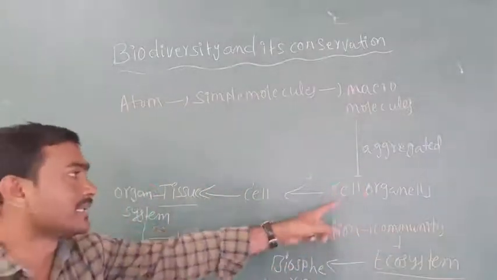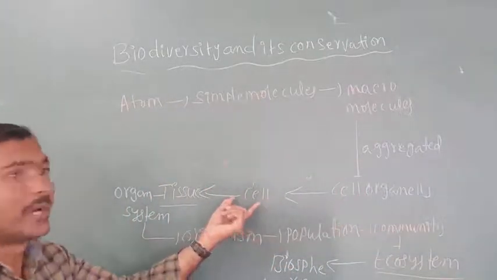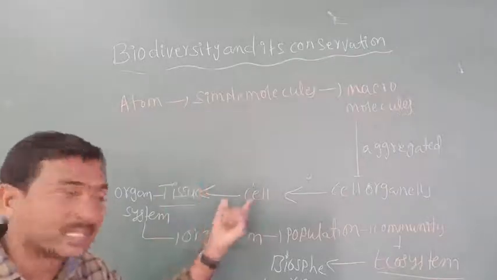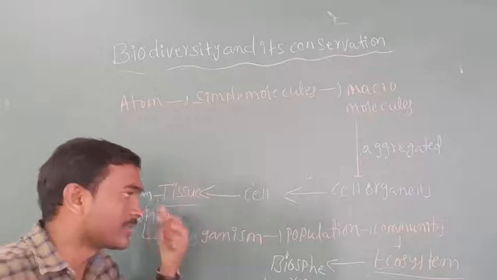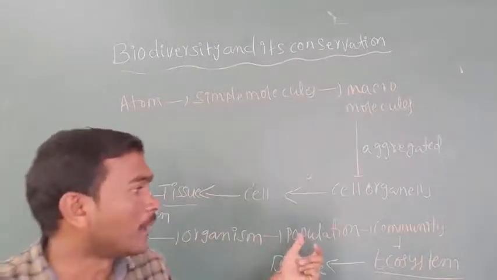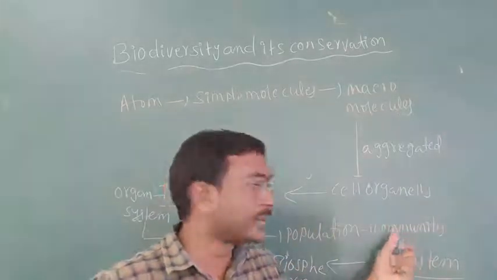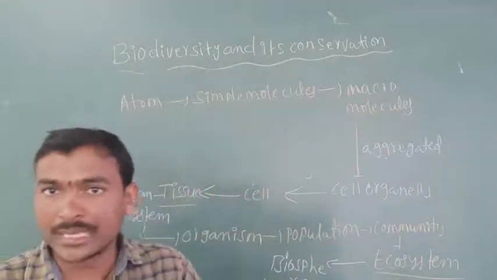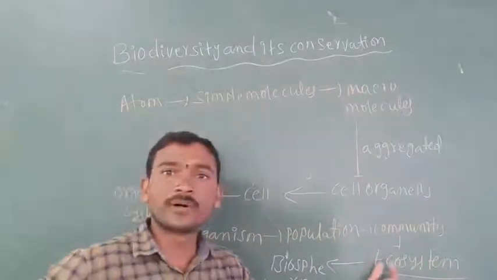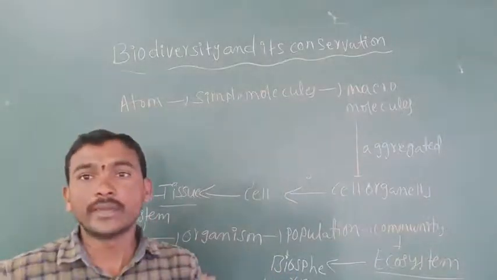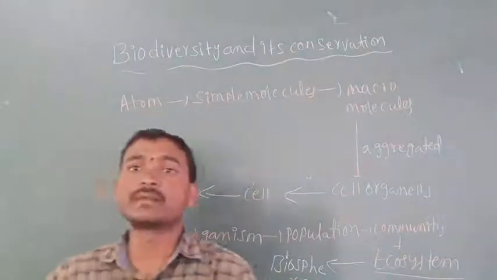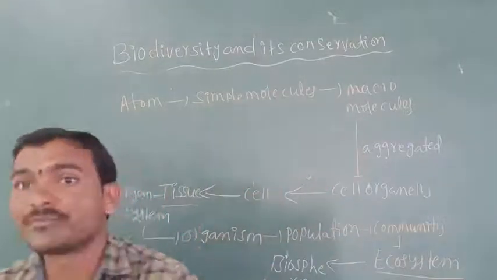So atoms become simple molecules, then macromolecules, which aggregate to become cell organelles like mitochondria and lysosomes. A number of cell organelles become a cell, a group of similar-origin cells become a tissue, tissues become organ systems, organ systems become an organism, organisms a population, population a community. In the community there is an abiotic component, then it forms the ecosystem, and the ecosystem becomes the biosphere.